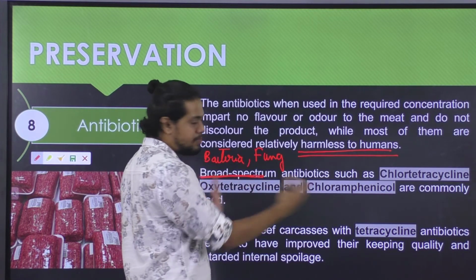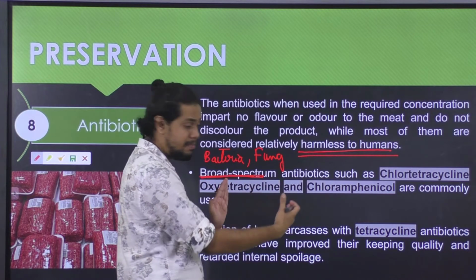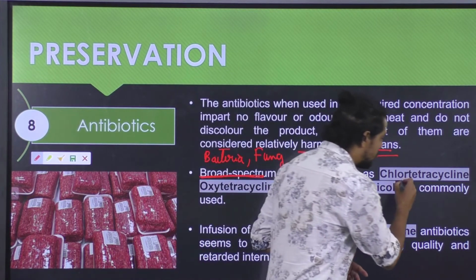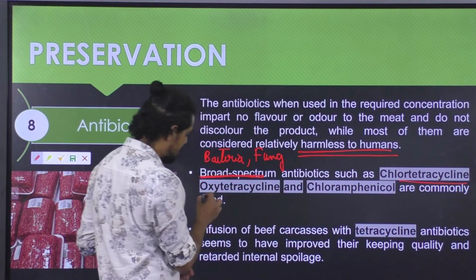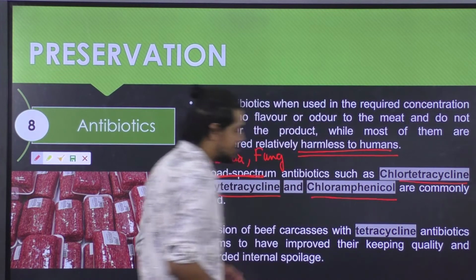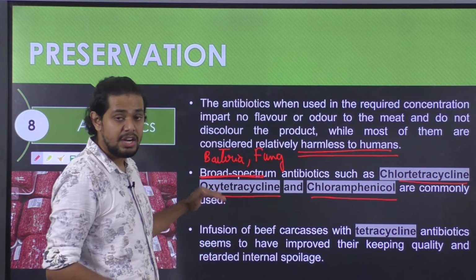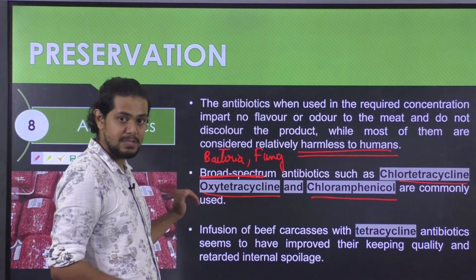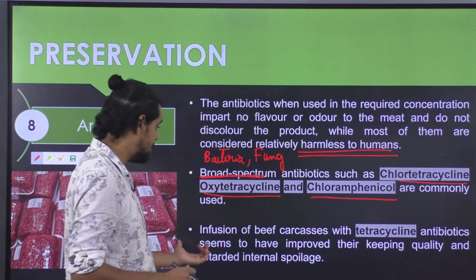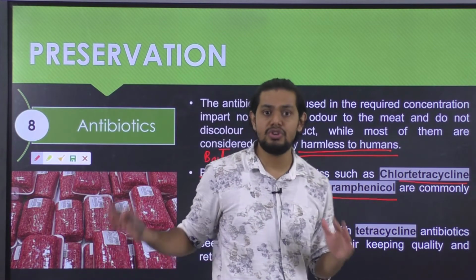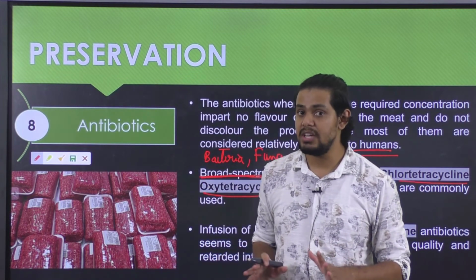The broad spectrum antibiotics traditionally used in meat as well as meat product include chlorotetracycline, oxytetracycline and chloramphenicol. These are the most commonly used traditional antibiotics in meat as well as meat product to extend their respective shelf life. There have been different methods of infusion of such antibiotics to an animal.